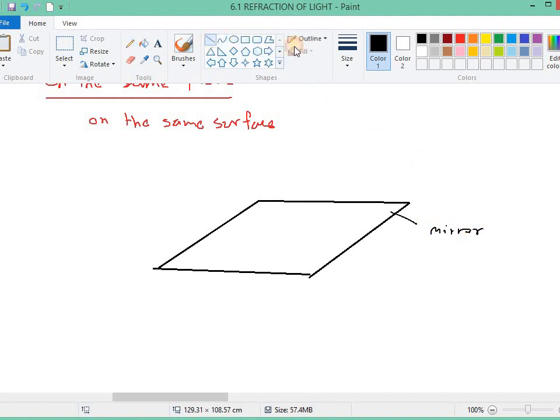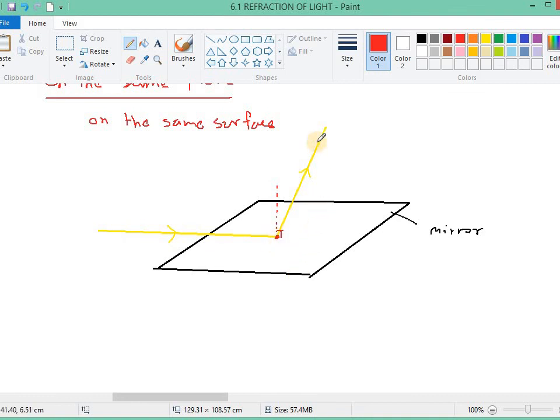When light shines on the mirror, the light reflects like this. There is a normal that goes through this point.